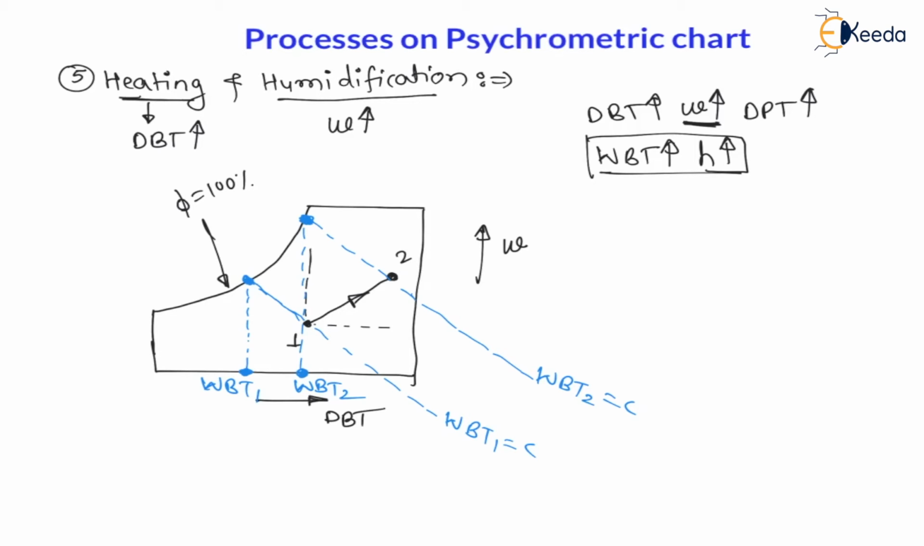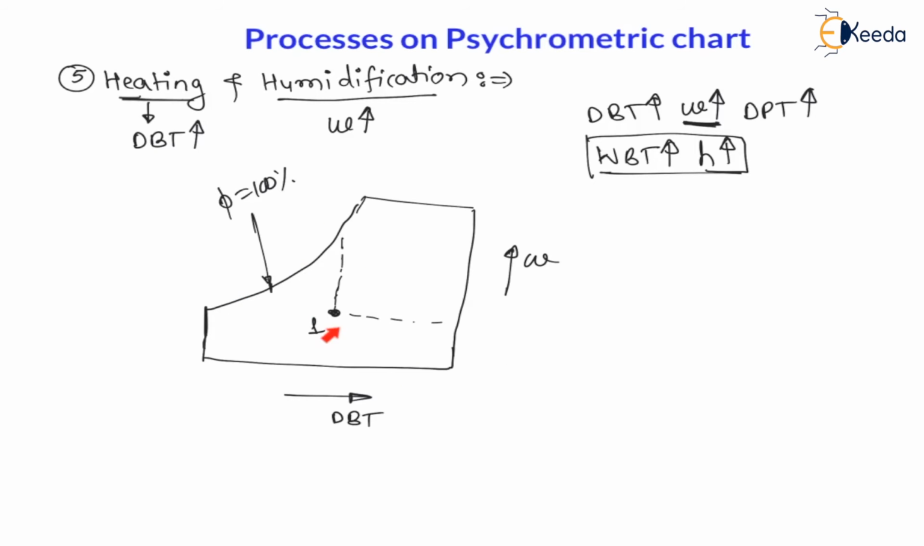Now, let us understand about relative humidity. To understand relative humidity, let us find the relative humidity at 1. So, we have to draw a parallel line to the relative humidity equal to 100% line, a curved line like this. On this line, phi 1 is constant.